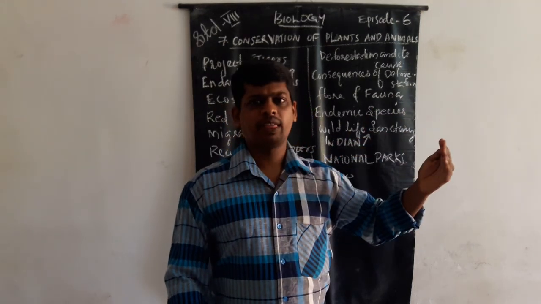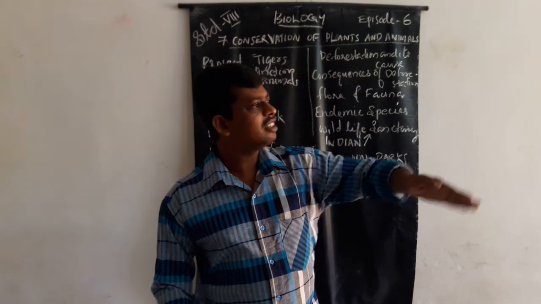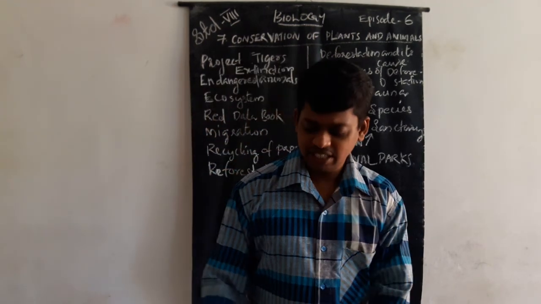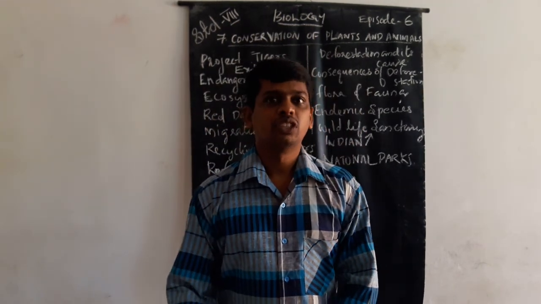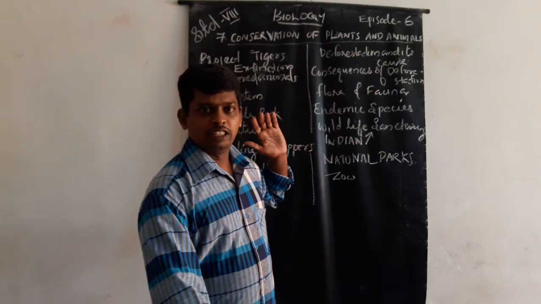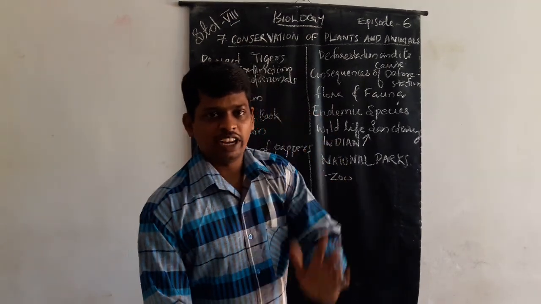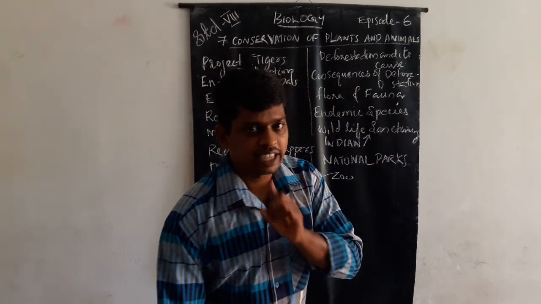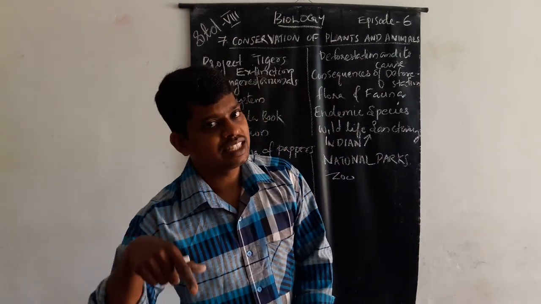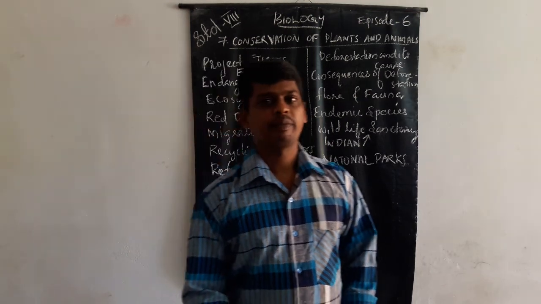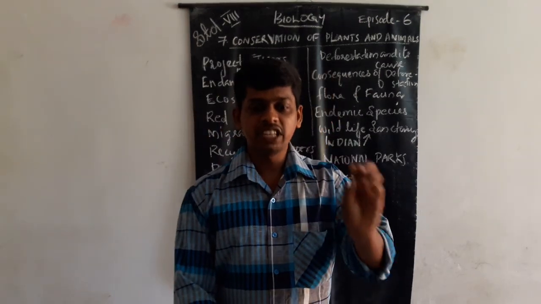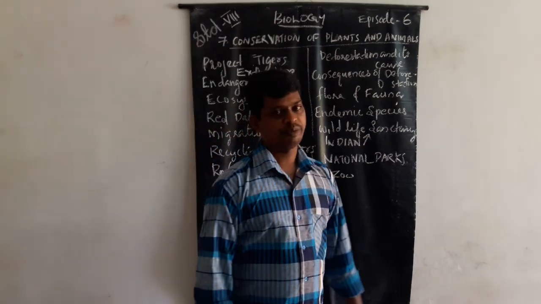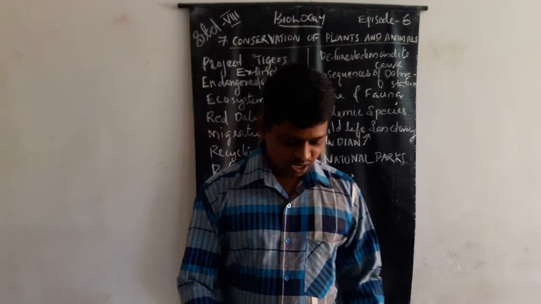That land structure is conserved. So, the conservation and protection of flora and fauna and landscape plus historical materials, that means historical objects,